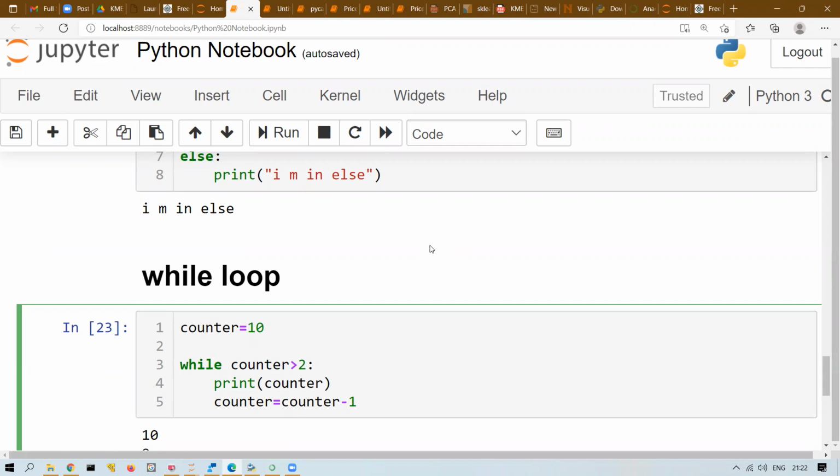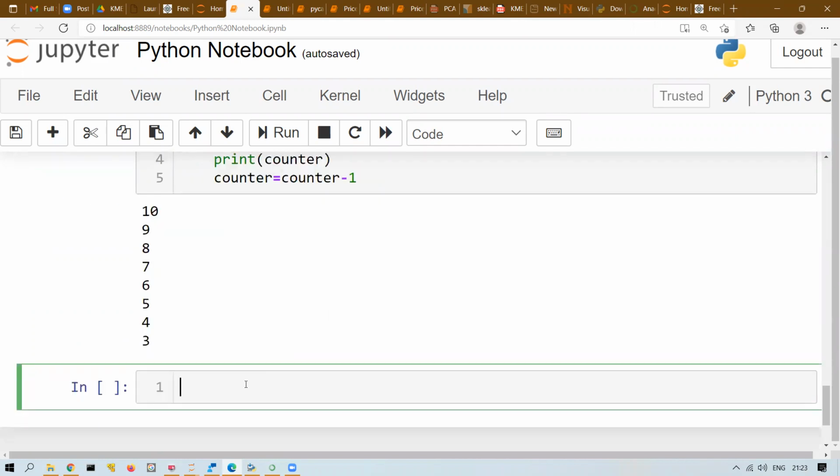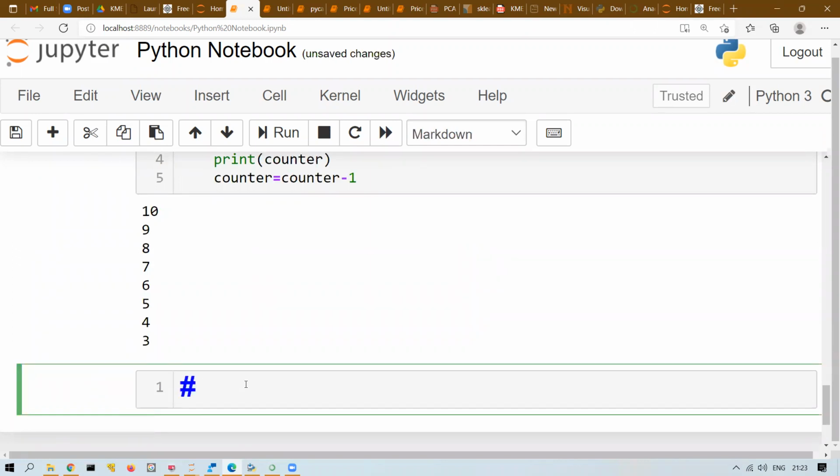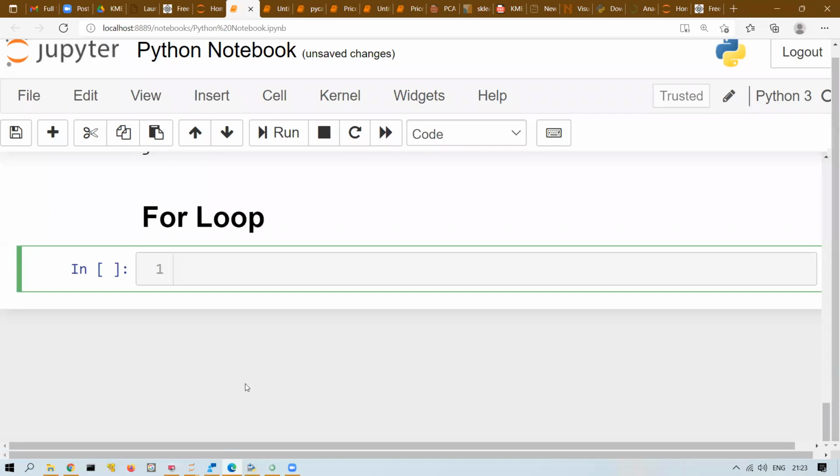Okay, so while loop is clear, right? Now the next thing is the for loop. So what is a for loop, anyone? One of the conditions is satisfied, then in that case the for loop will run. Any other answer? It is also an iterative loop, but it runs for a finite number of iterations. Yes. So for loop is an iterative process.